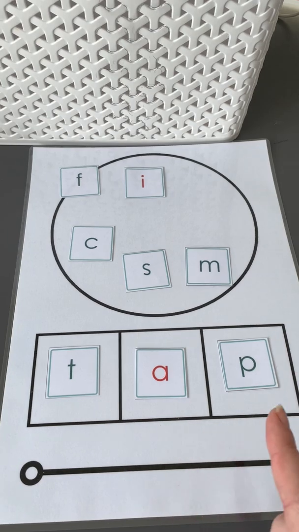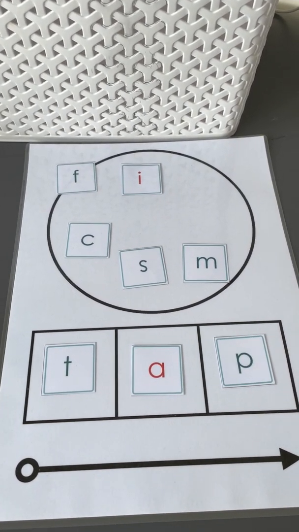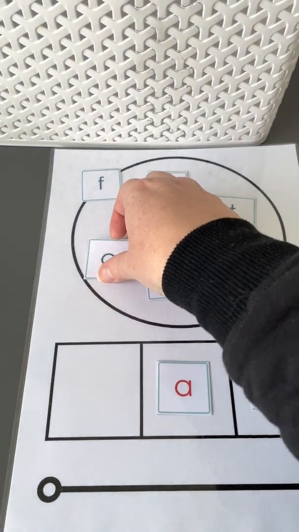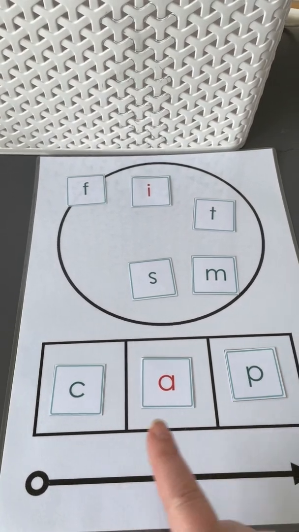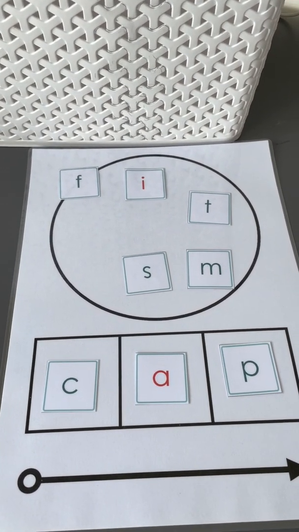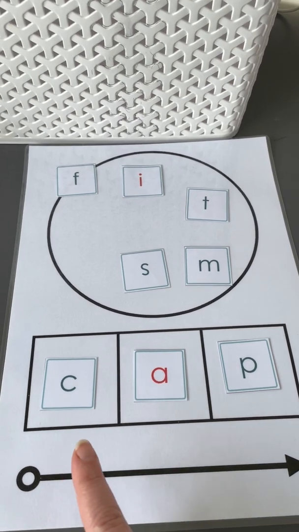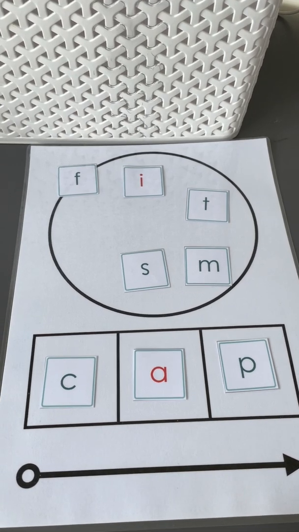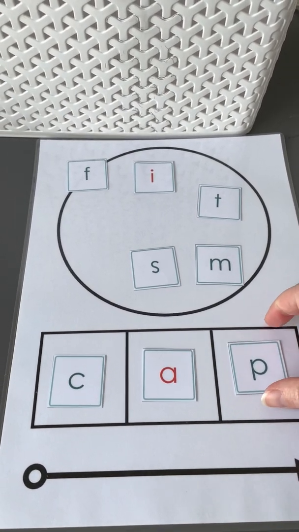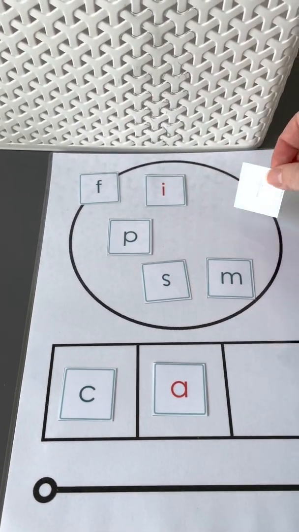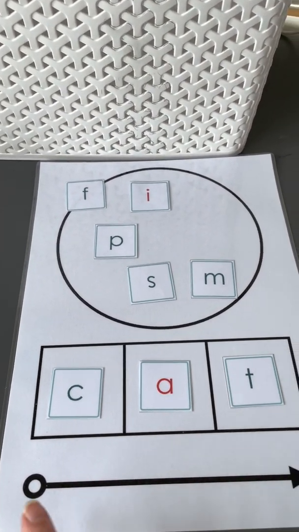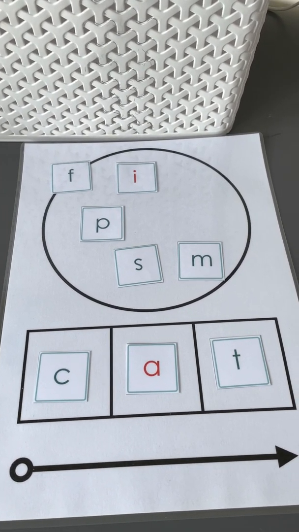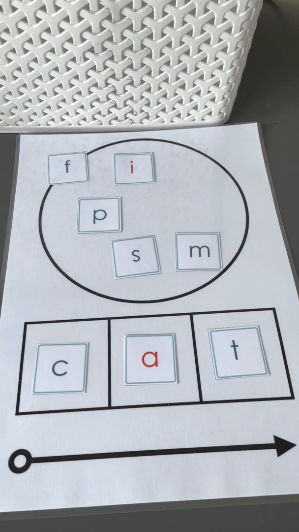So we have t, but we need c. Which one changed? Swap it out. We need the c. Cap. Now we're going to change cap to cat. So we have p, but we need t. Which one changed? Swap it out. At, cat. Last one. We have cat, but we want to change a letter so that it says pat.